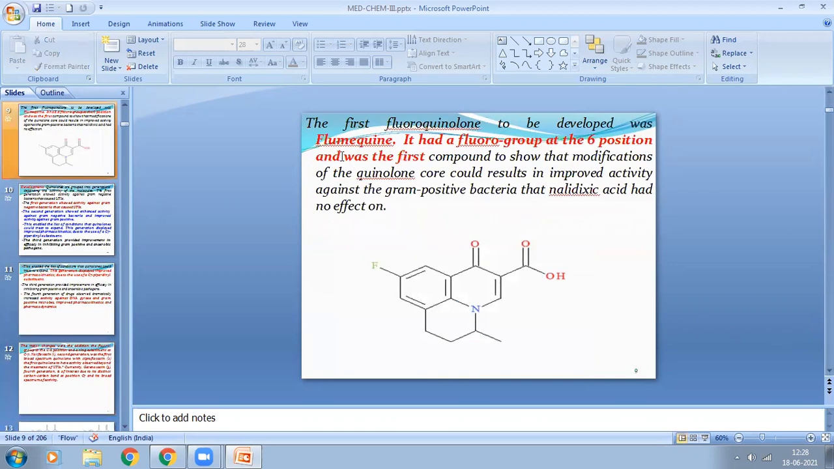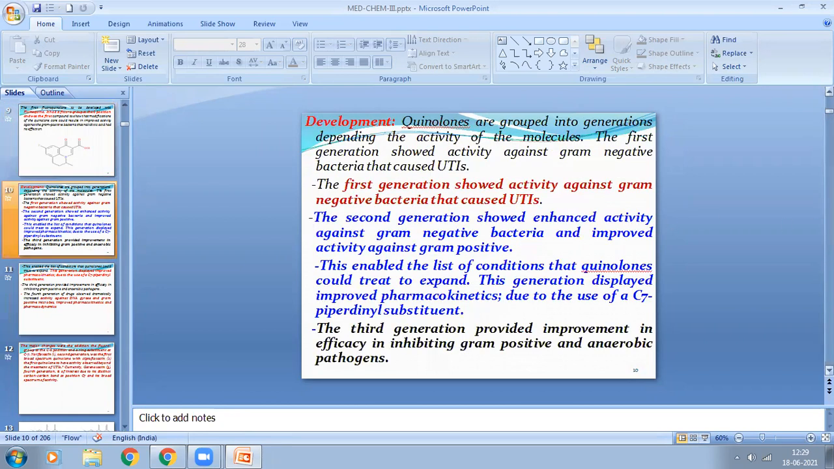You see, the first fluoroquinolone to be developed was flumequine. You see, this is the first fluoroquinolone drug. The name is called flumequine. So it had a fluoro group at the C6 position. See, it has a fluoro group at the C6 position.